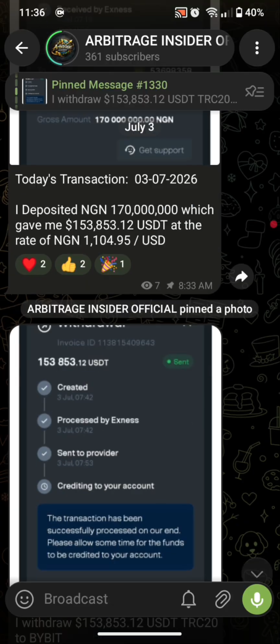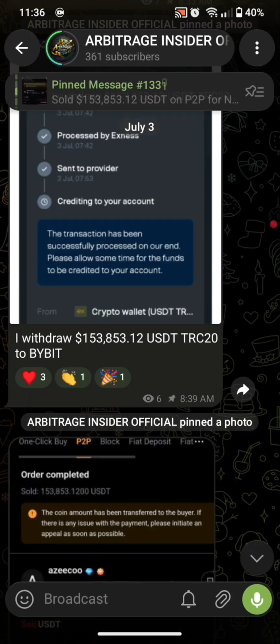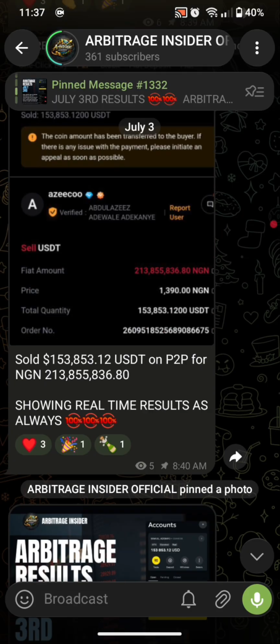You deposit, you withdraw, and you sell off on P2P. I started today with just 170 million naira, and I'm ending the day with a total return of 213 million Nigerian naira. That is exactly how this arbitrage works.